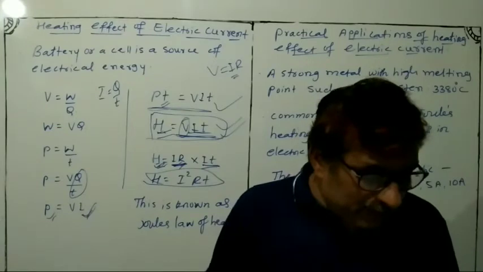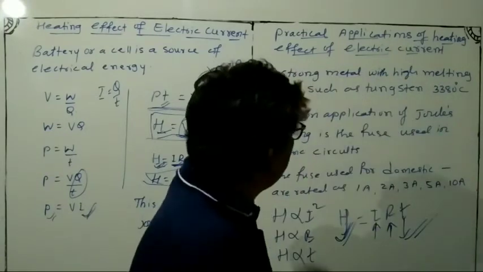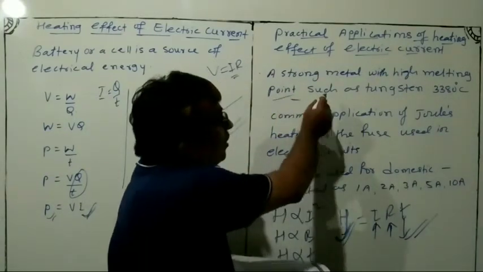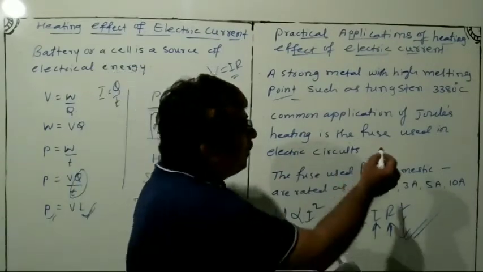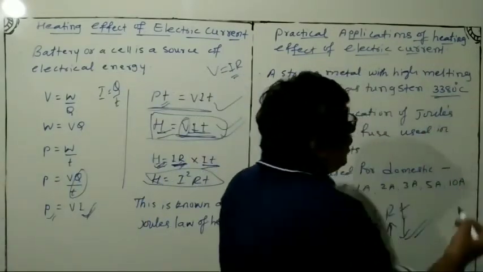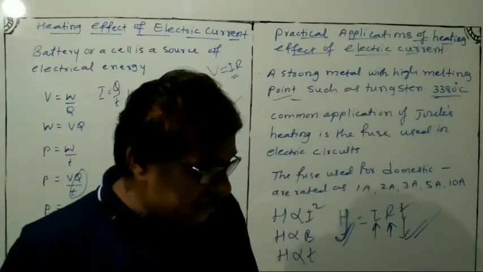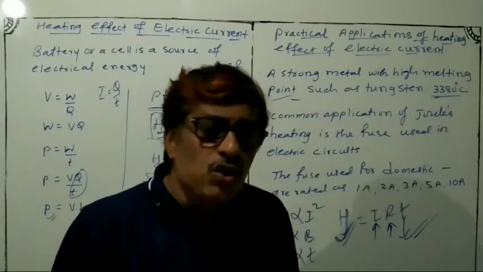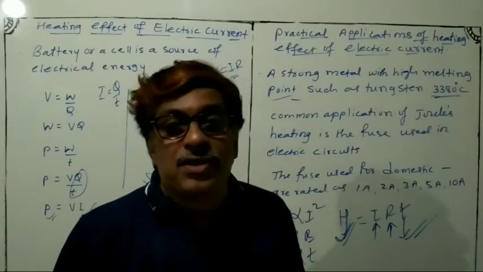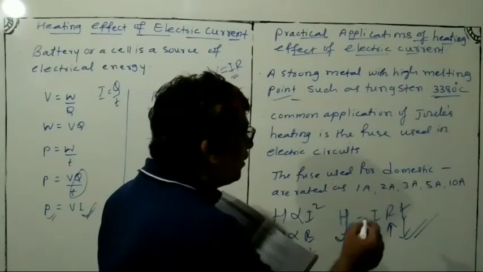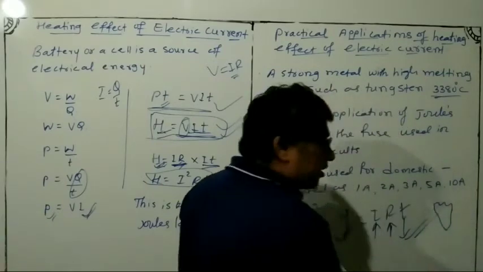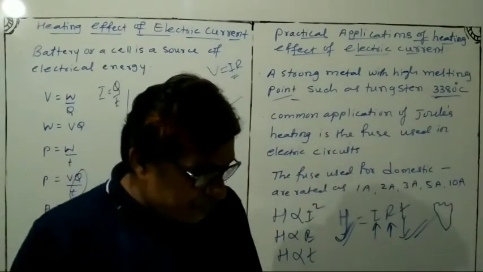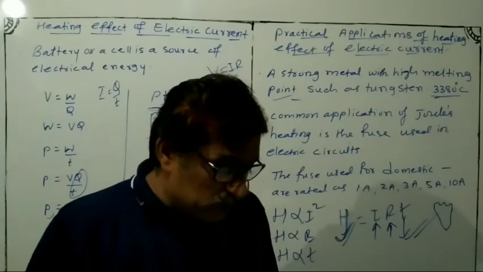So a strong metal with a high melting point such as tungsten is used. Tungsten's melting point is 3380 degrees Celsius, and it is used for making bulb filaments. So what do you know about the filaments in bulbs? Like this structure, bulb filaments use tungsten. Remember that also.